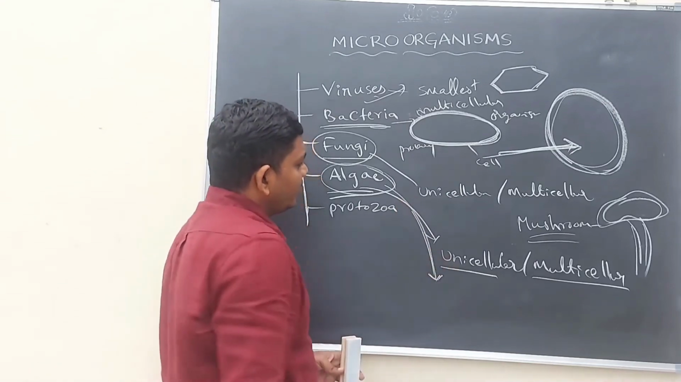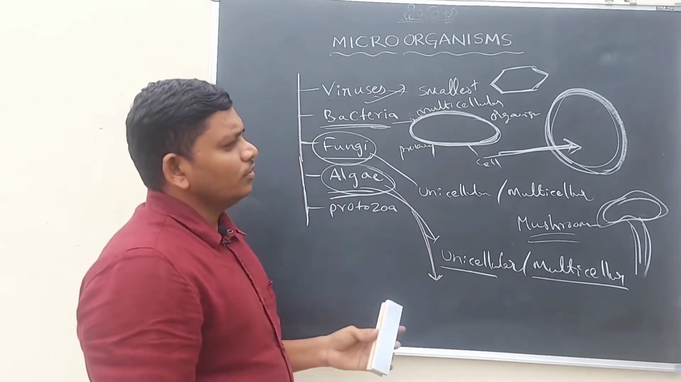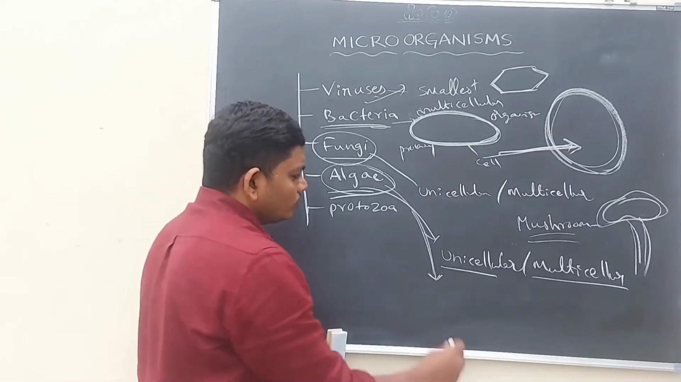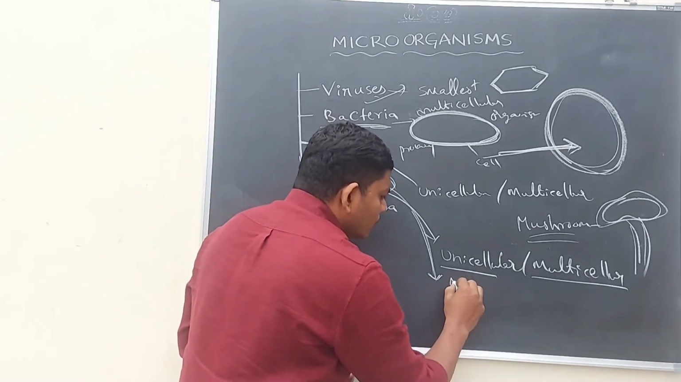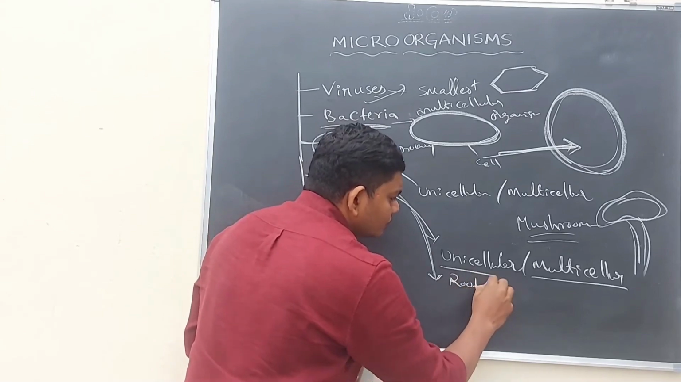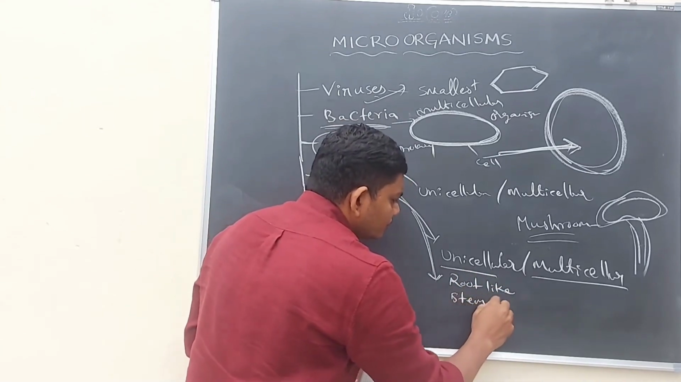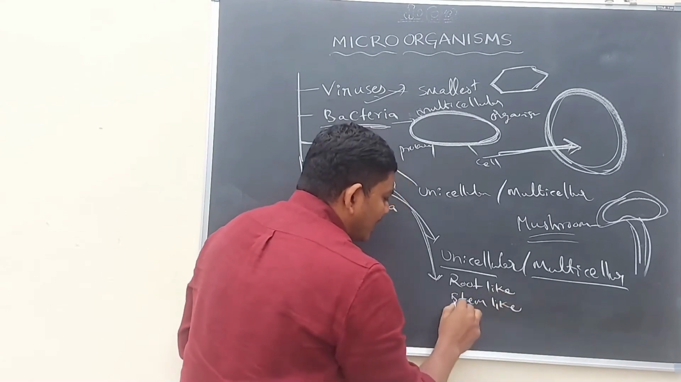The most important thing about algae is that some plants have a root-like system and a stem-like system and a leaf-like system.